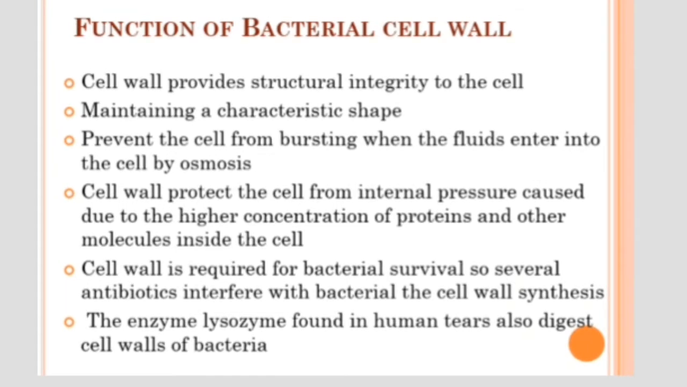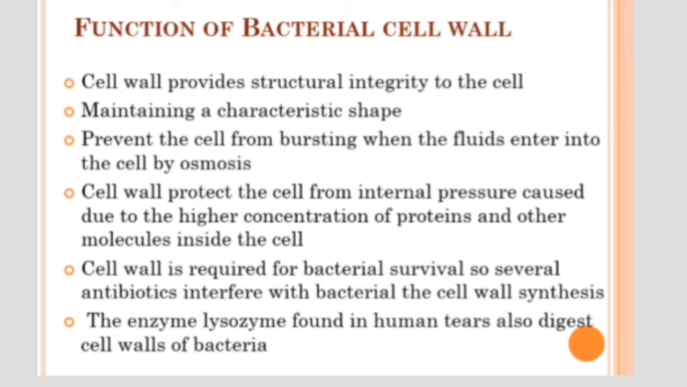Function of the bacterial cell wall. The bacterial cell wall provides structural integrity to the bacterial cell. It helps to maintain a characteristic shape, and it prevents the bacterial cell from bursting due to osmosis. As we know, bacteria are always living in an environment filled with moisture. So there is a chance for fluids to enter the bacterial cell by osmosis, and the cell could burst due to an excessive amount of fluid.